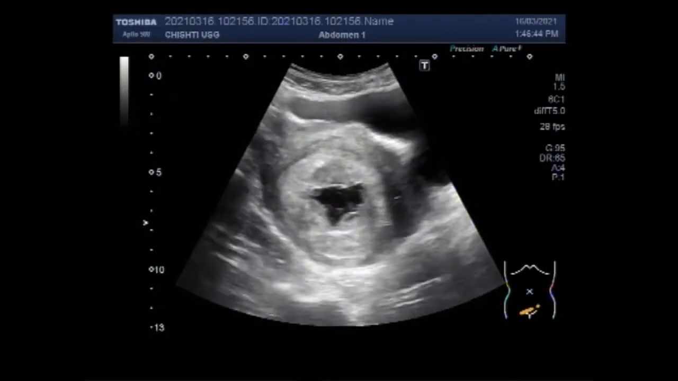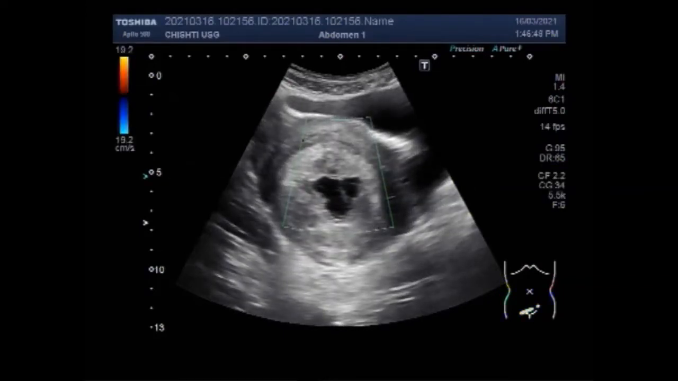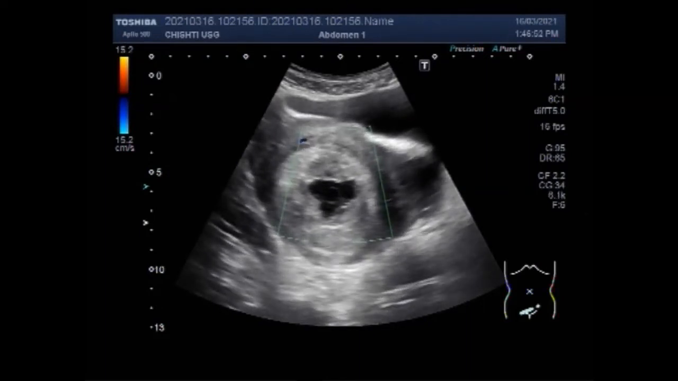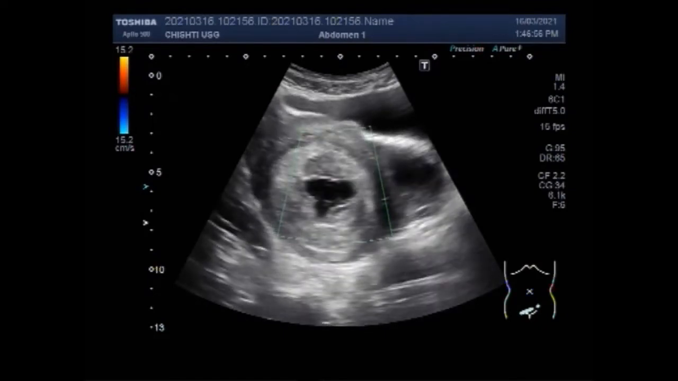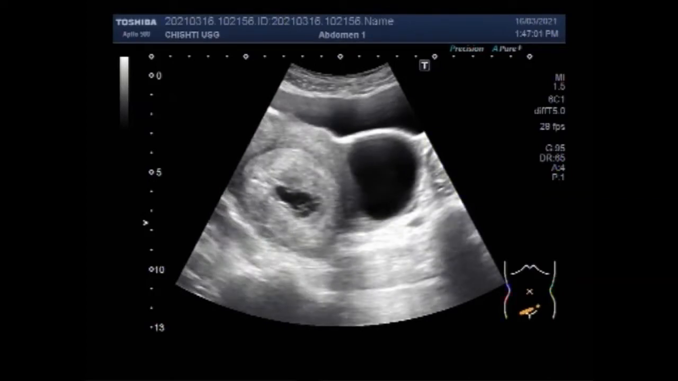Now, incomplete abortion is a pregnancy that is associated with vaginal bleeding, dilatation of the cervical canal, and passage of products of conception. Again, you can see the gestation sac and a large right ovarian cyst.